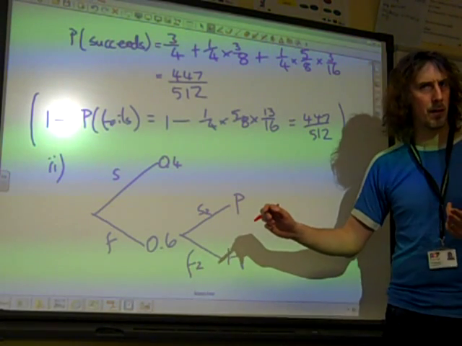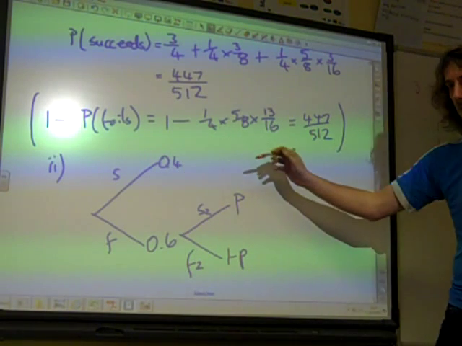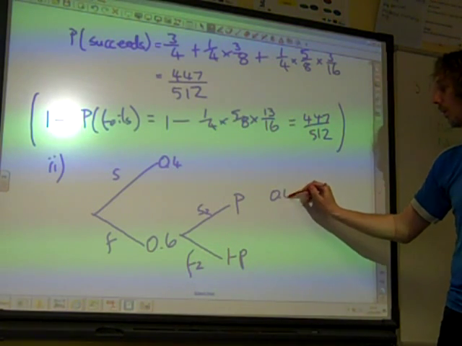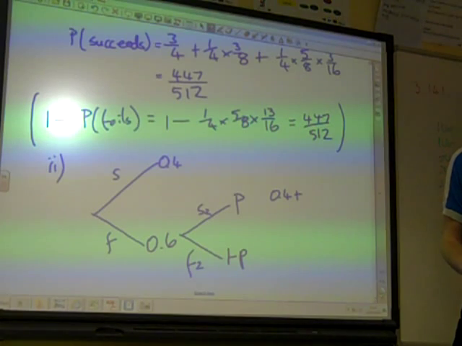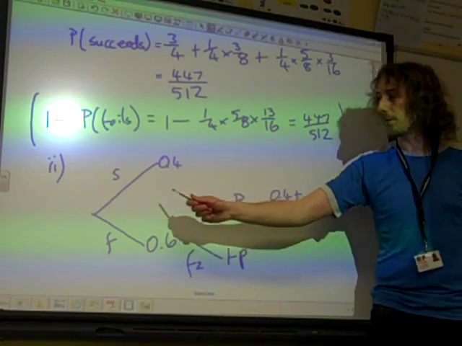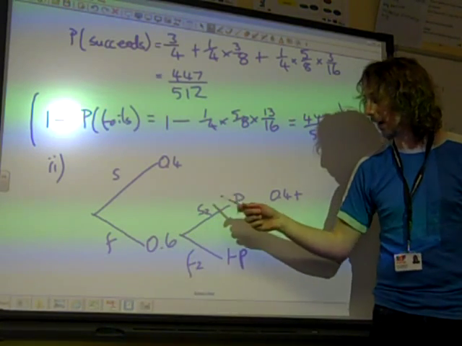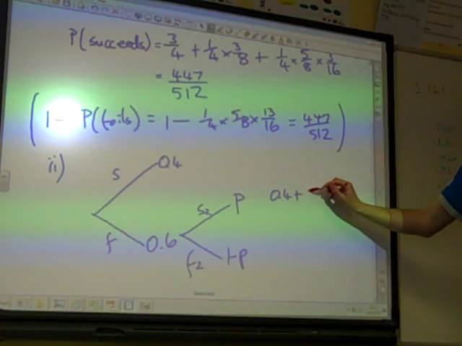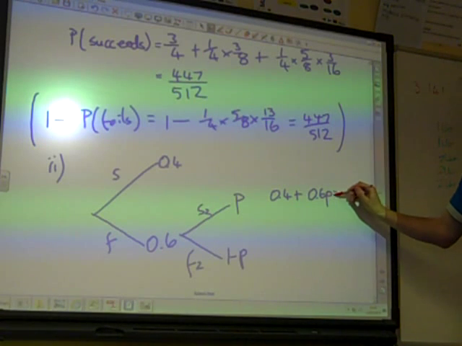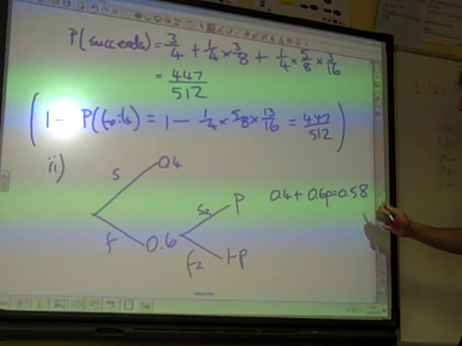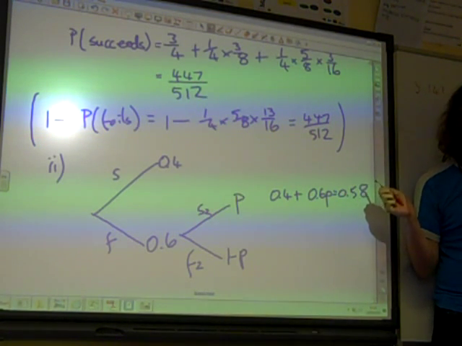Well, that's either the first attempt, which would be 0.4, or the second attempt, which would be following this branch of the tree, which would be 0.6 times P, and that is 0.58. So we've got to try and get to that equation.